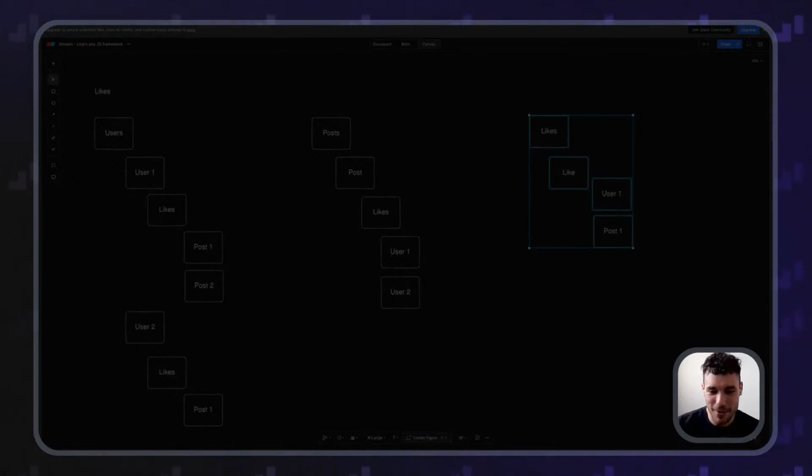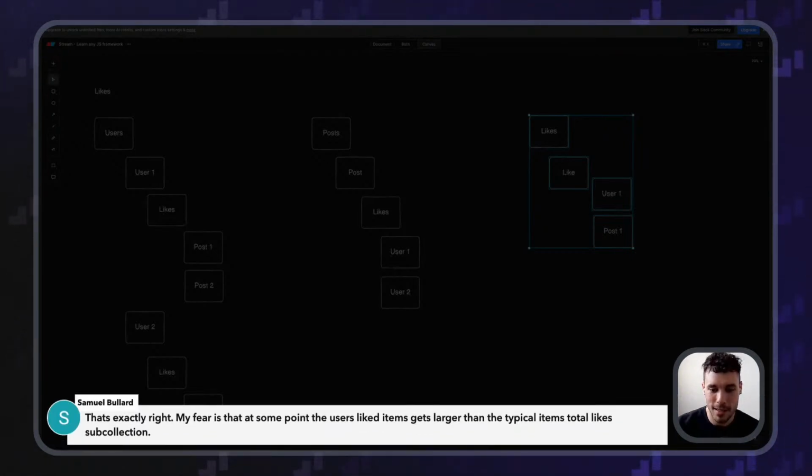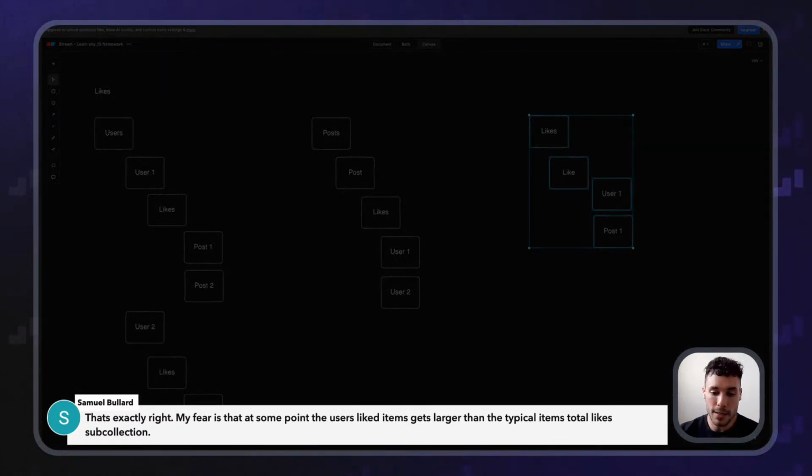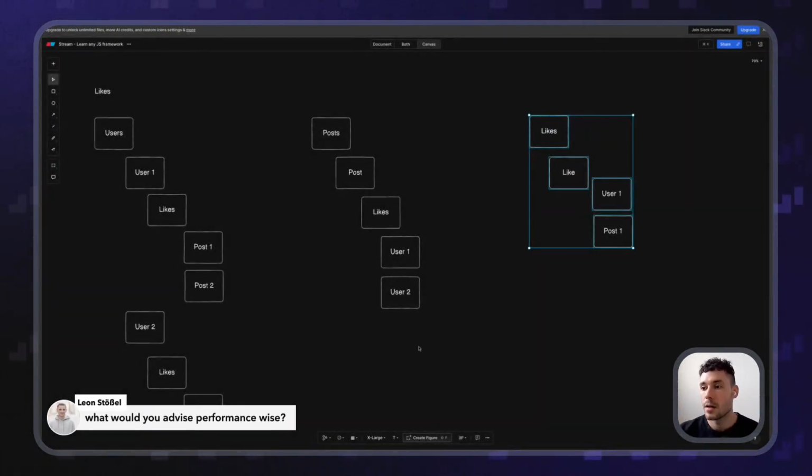That's exactly right. My fear is that at some point the user's liked items get larger than the typical items total like sub collection. Yeah, it's tricky, and it's common that you will have to do updates and migrations like that. What would you advise performance wise?